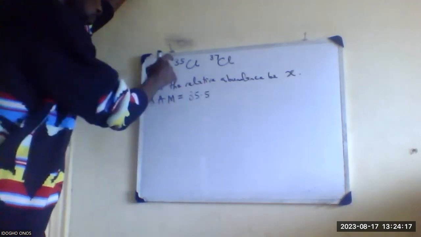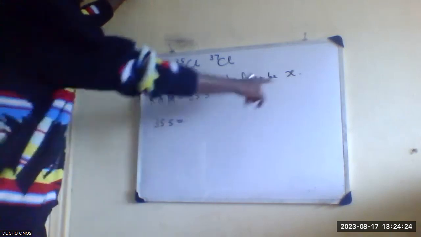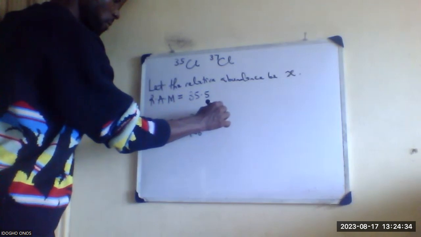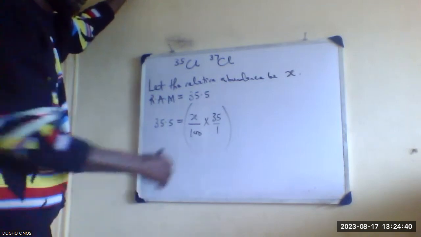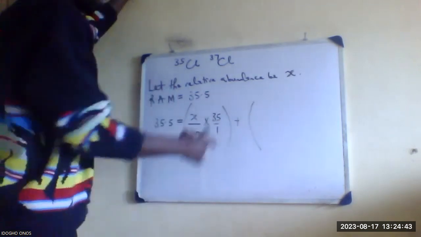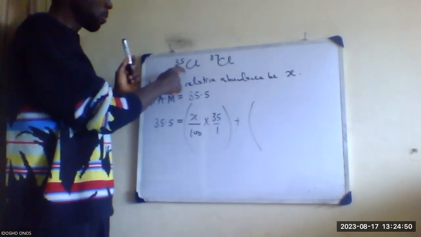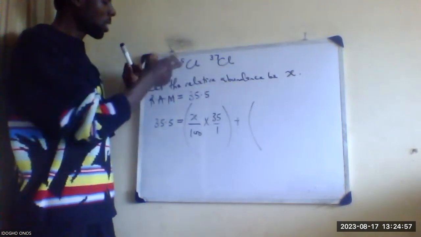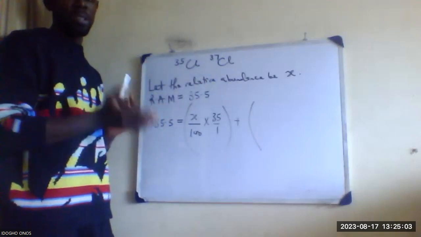So 35.5 equals X over 100, because it's always a percentage, times 35 over 1, plus the other isotope. If the relative abundance of this one was 70%, then that of the other would be 30, because you subtract 70 from 100.